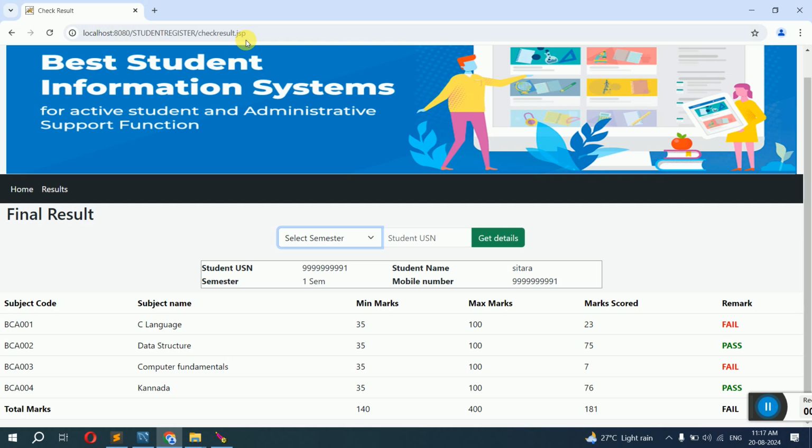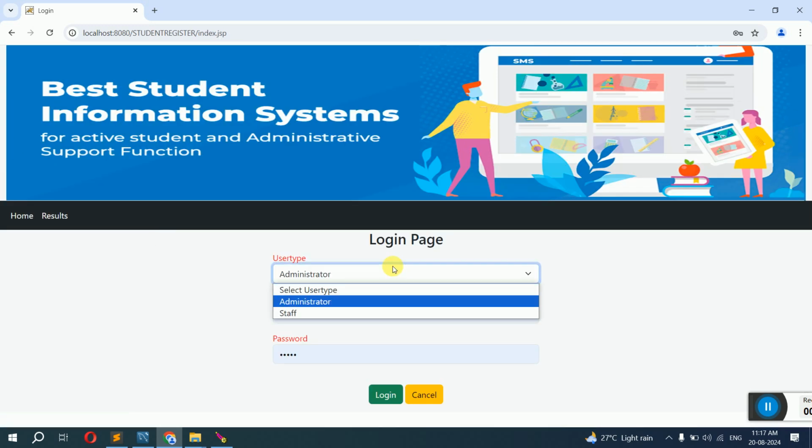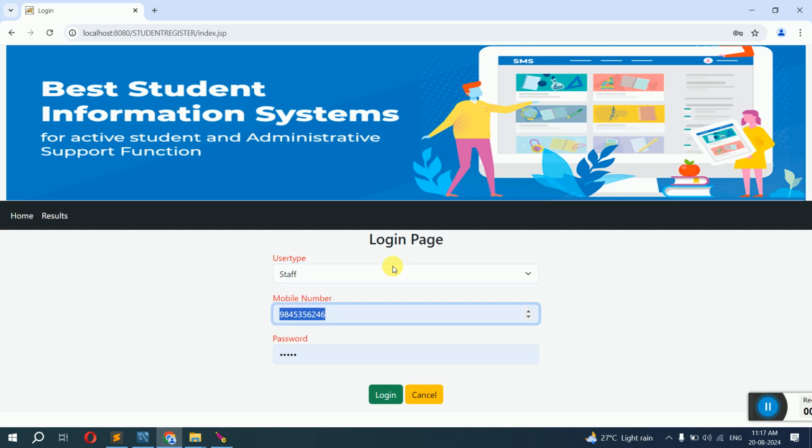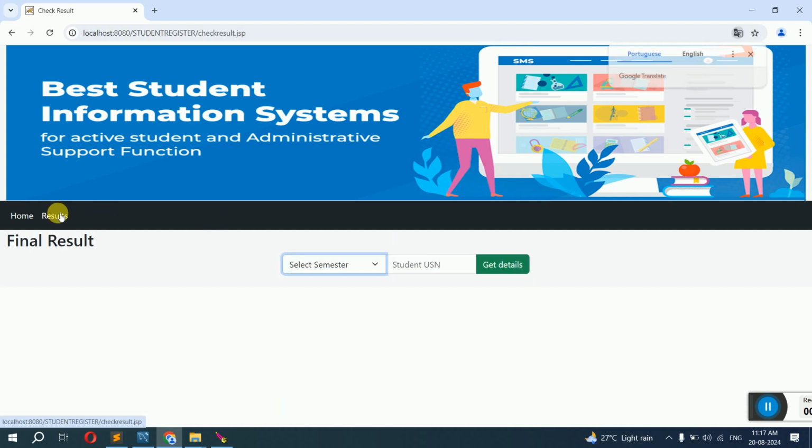Okay, so this is a front end change. They may ask you, it can be any page. Final marks, back end. Log out, for example, if you are logged in as a staff. You change the name now. Here it is the name of a file, checkresult.jsp.